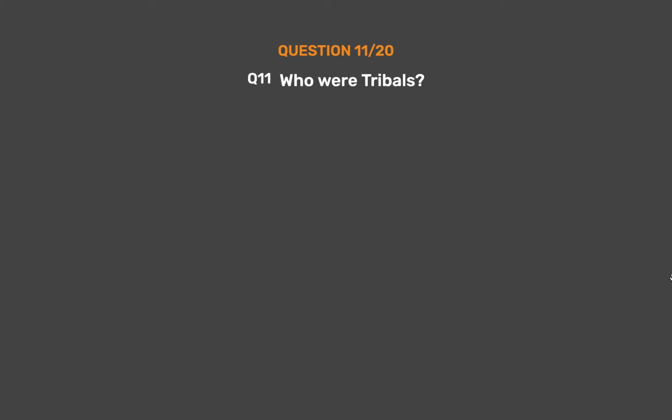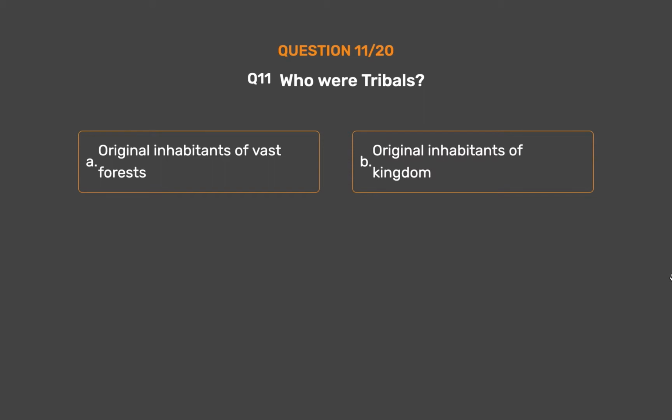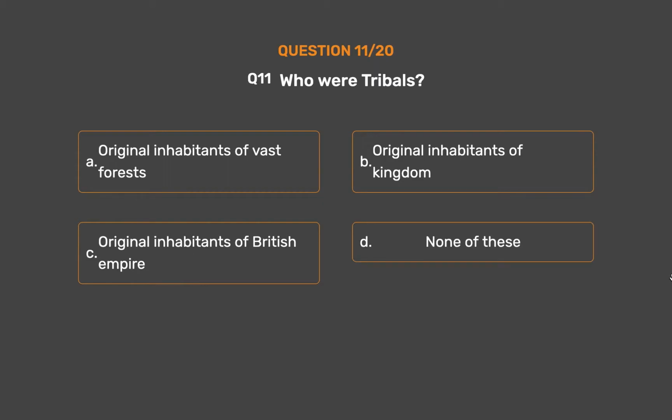Question number 11. Who were tribals? Option A. Original inhabitants of vast forests. Option B. Original inhabitants of kingdom. Option C. Original inhabitants of British Empire. Option D. None of these.